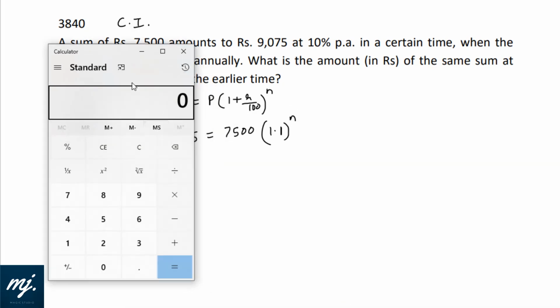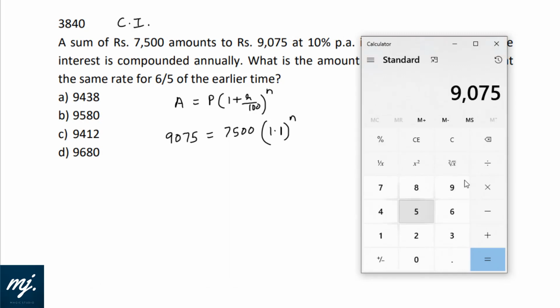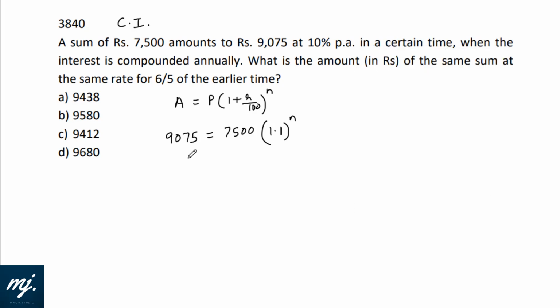Let me use my friend calculator. 9075 divided by 7500 gives 1.21. Bingo. That means 1.21 is nothing but 1.1 squared, that is 1.1 to the power n. That means money is invested for 2 years.